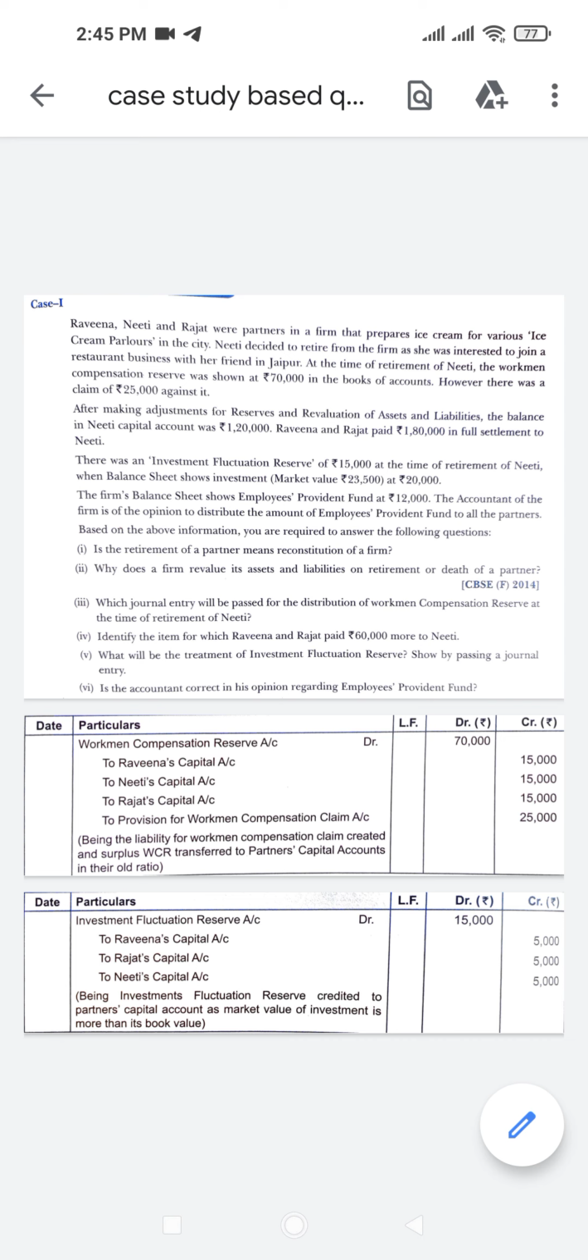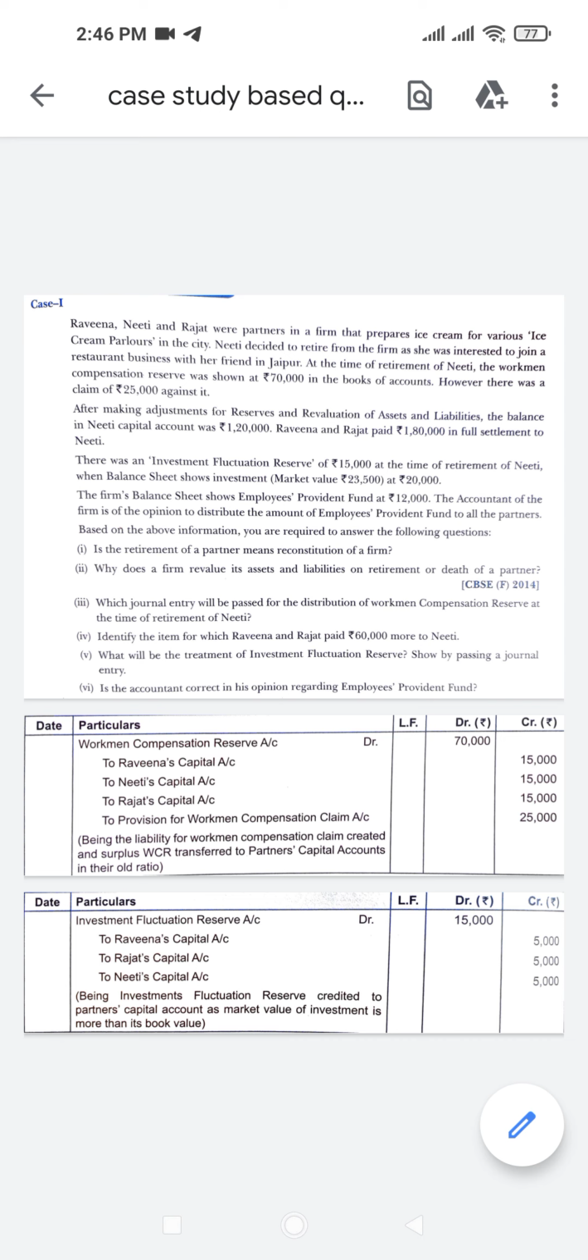However, there was a claim of rupees 25,000 against it. After making adjustments for reserves and revaluation of assets and liabilities, the balance in Niti's capital account was rupees 1,20,000. Ravina and Rajat paid rupees 1,80,000 in full settlement to Niti. There was an investment fluctuation reserve of rupees 15,000 at the time of retirement of Niti. The balance sheet shows investments at a market value of rupees 20,000.